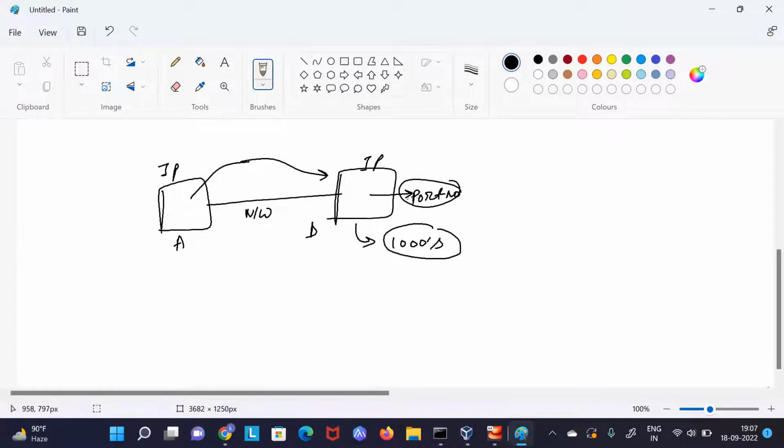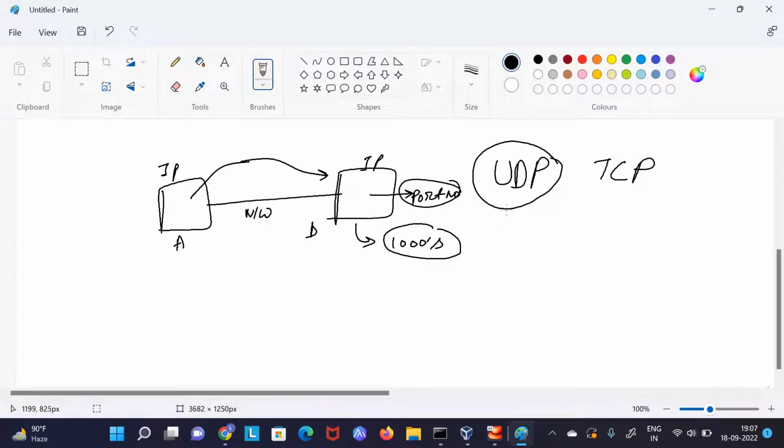Now, how can we do it? For this, we have two ways. We have two protocols, which are basically UDP and TCP. We will see both of these protocols, but today we will focus on UDP. Okay. Now, what is the difference between them?